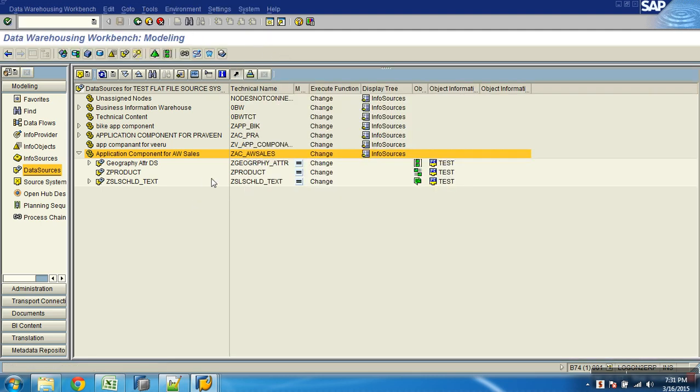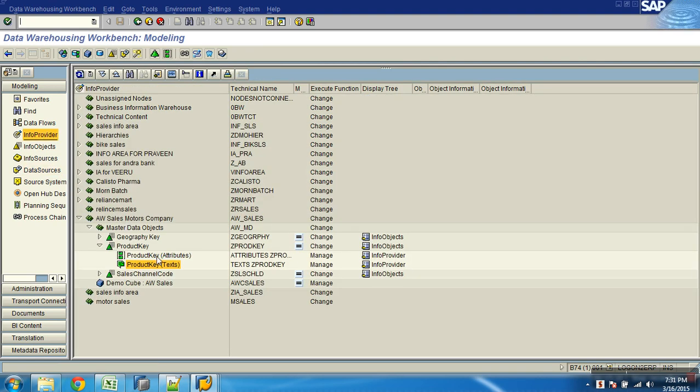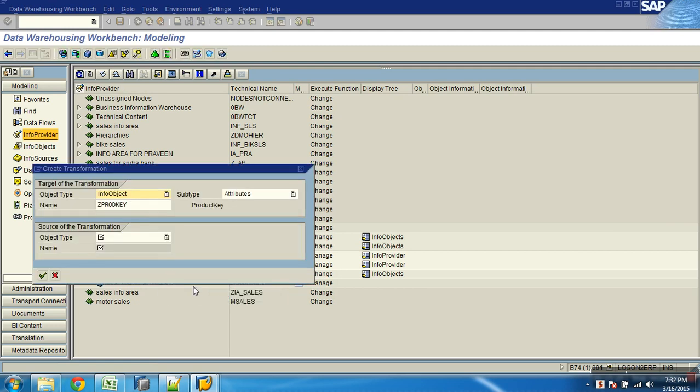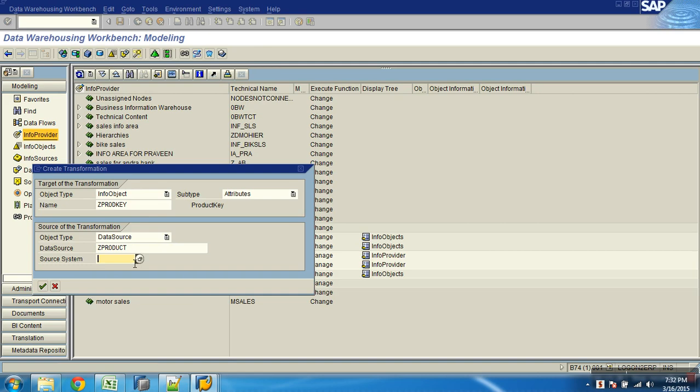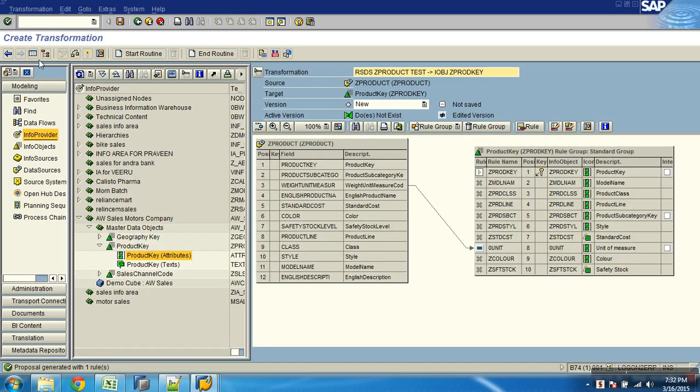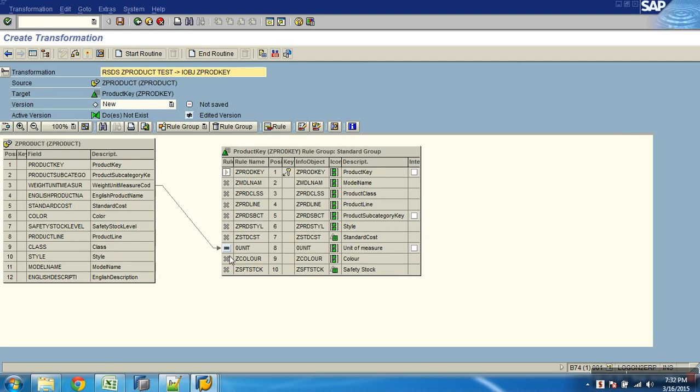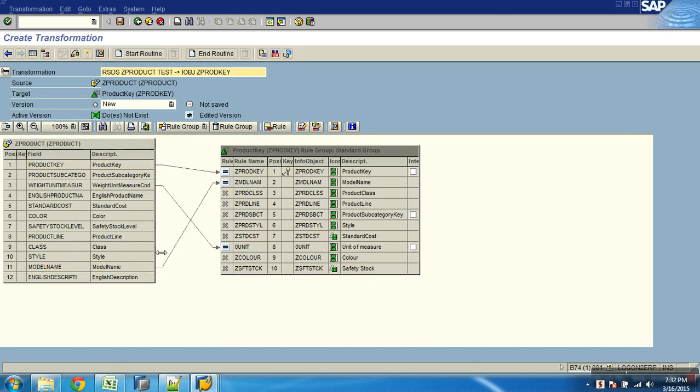Now let's take this data source. Now let me go to the provider. Select the attribute table first. Right click on the attribute table, say what? Create transformations. Source is what? Data source. This is my data source. What is my text source? Only it is able to propose this, but let me map product name, then model name to model name. What is the next one?